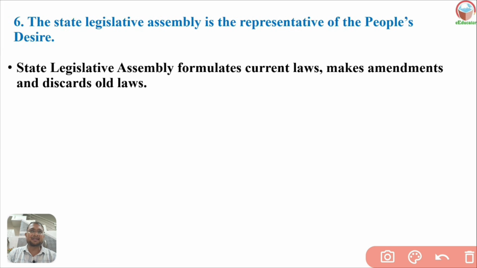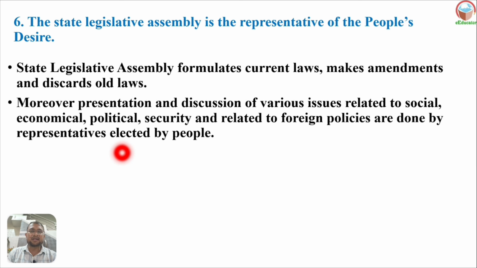Moreover, presentations and discussions of various issues related to social, economic, political, and security matters and foreign policies are done by the representatives of the elected people.